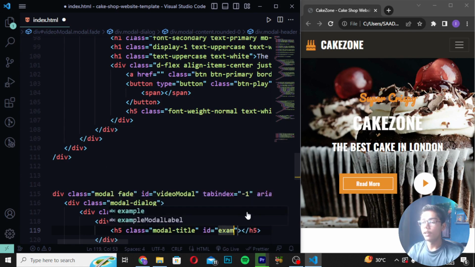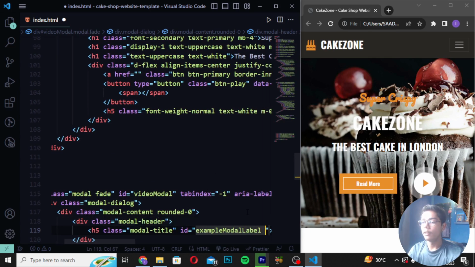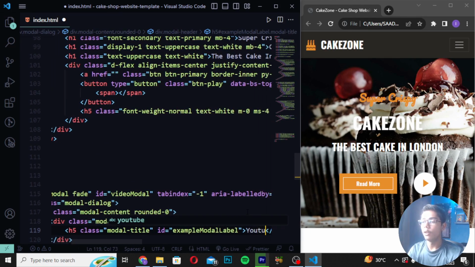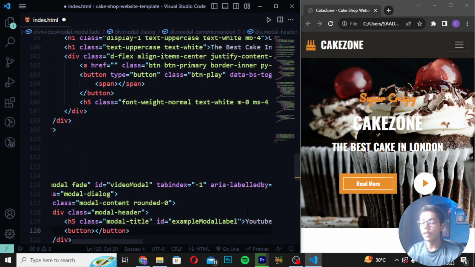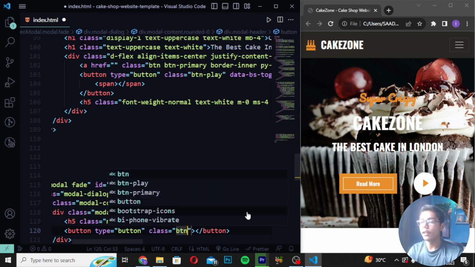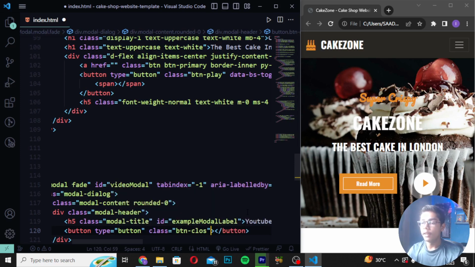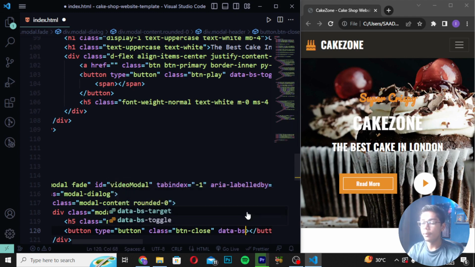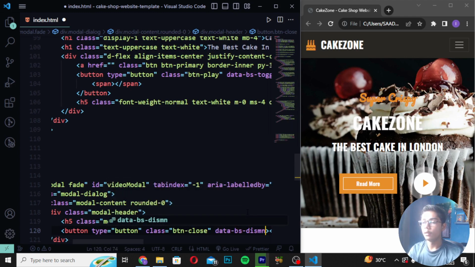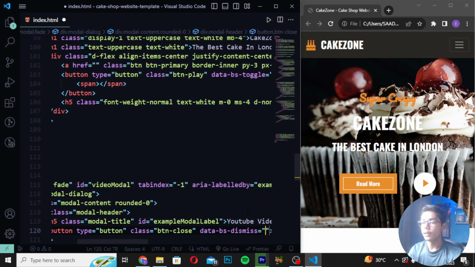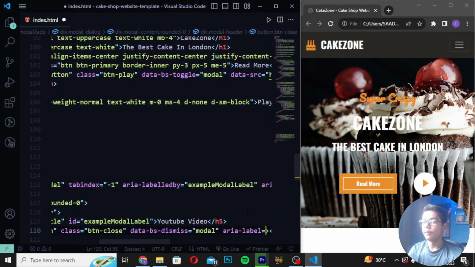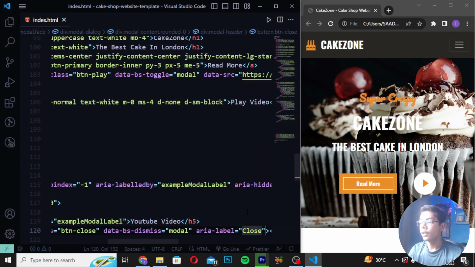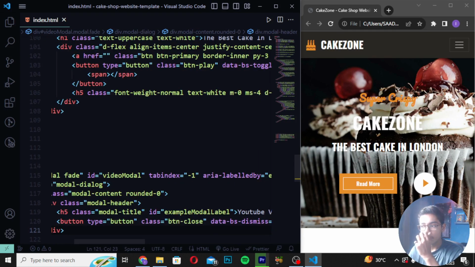Then I will be now writing here example model label. Then you have to now just write here YouTube video. Then when you've written this, you have to now write here button type, and I will be now writing here button class, and I will be now writing here btn-close. Then when you've written this, you have to now write here data-bs-dismiss. So here I will be now writing data-bs-dismiss equal to modal, and I will be now writing here aria-label close. Then you have to save this, and after saving this tag, you have to now move down.